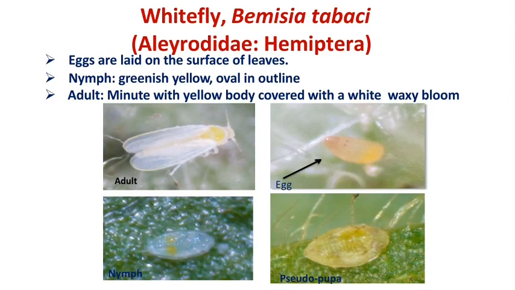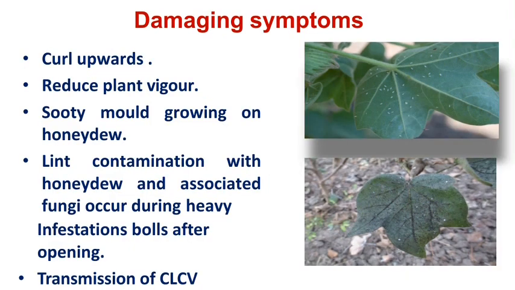Then next is whitefly. Bemisia tabaci is the scientific name. It is also a sucking pest. Here in the picture you can see the egg, nymph, pupa and adult. Here a true pupa is not there because it is a sucking pest, but there is one pupal stage. A pupal structure is there, and that pupal structure is called pseudopupa. Then this is a sucking pest, hence the damaging stages are both nymphs and adults.